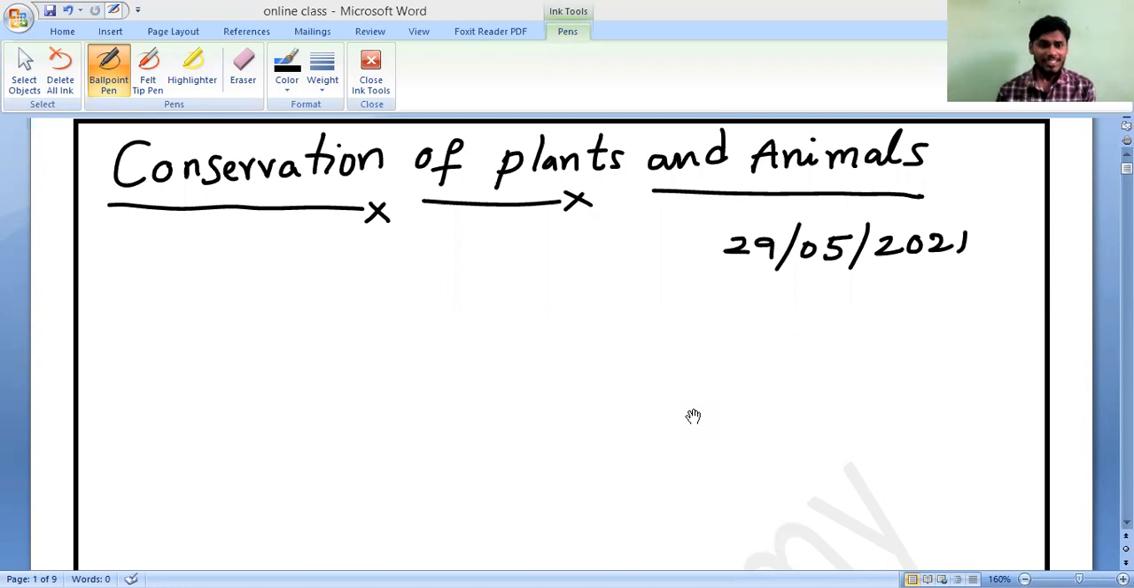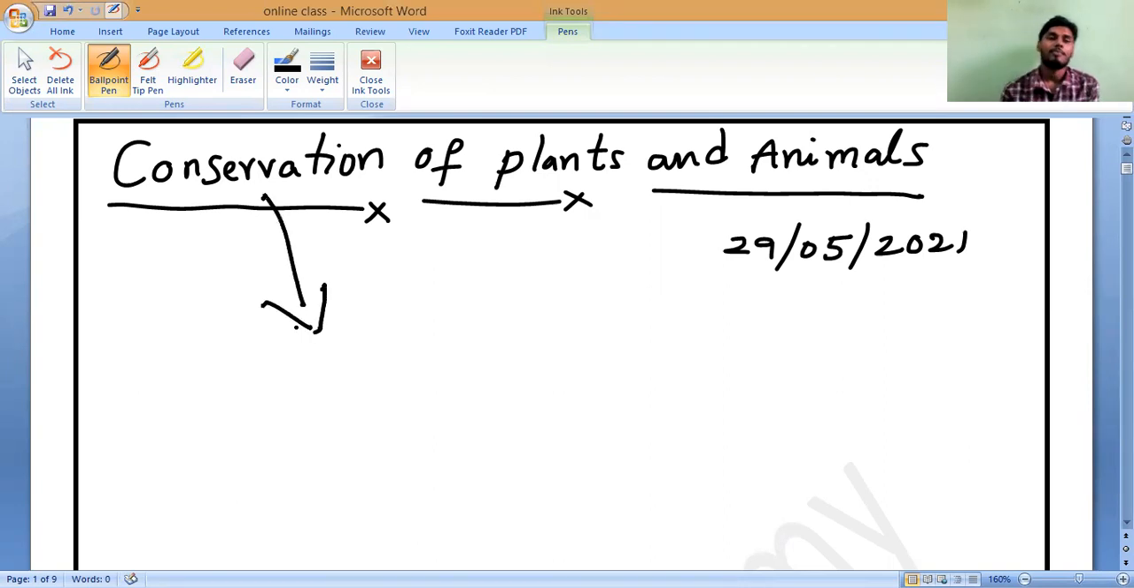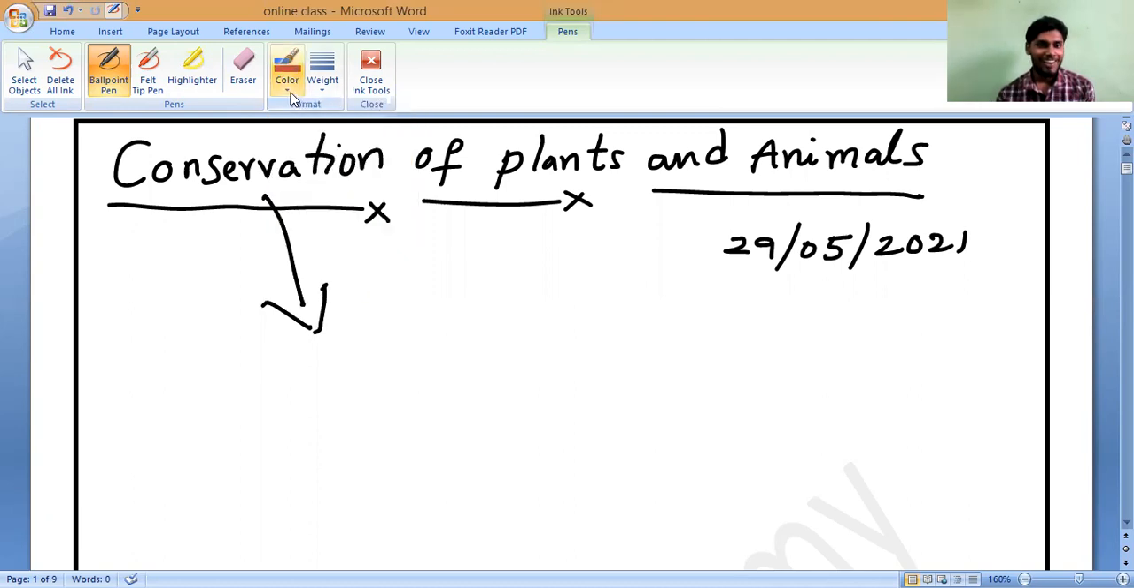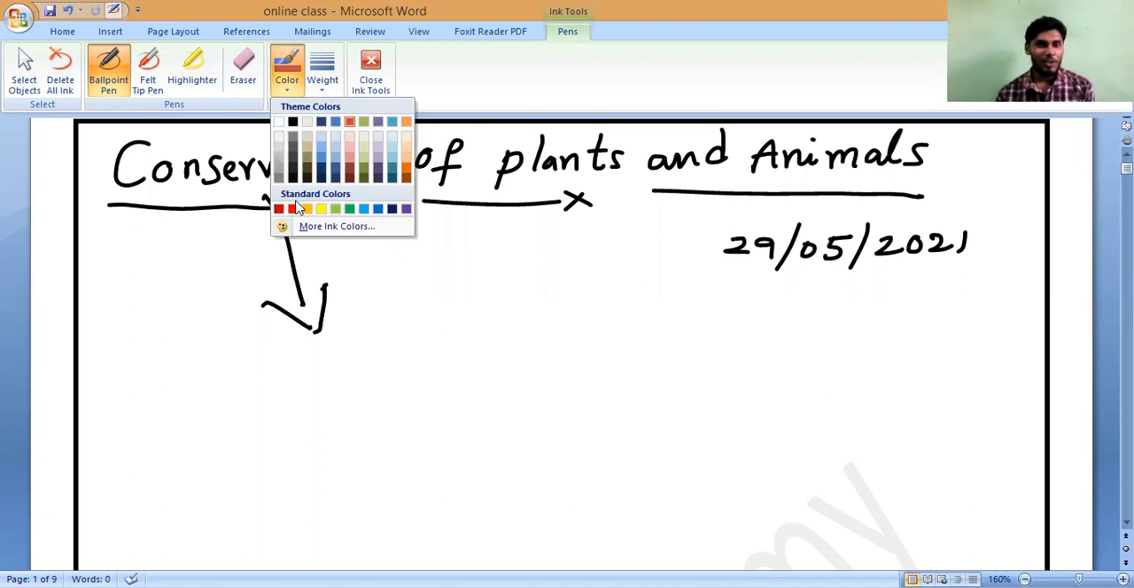So, what is the meaning of conservation? That is the first thing which we need to observe. What do you know about it? Shruti, are you able to say what is the meaning of conservation? Conservation means what? I don't know. You don't know really? You really don't know what conservation is?